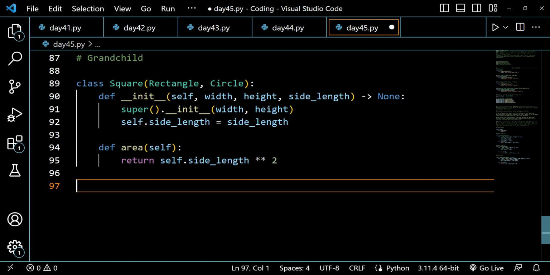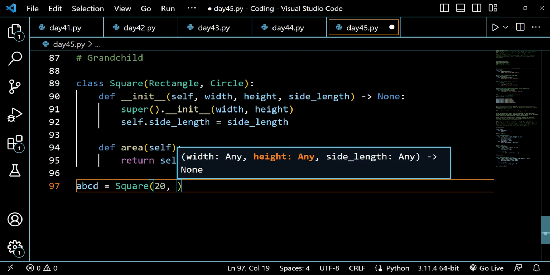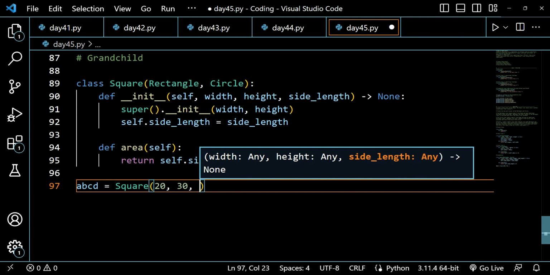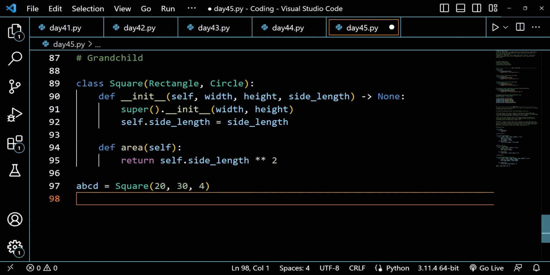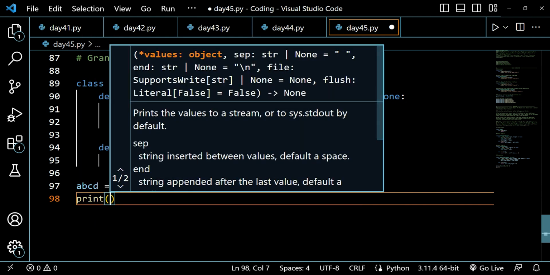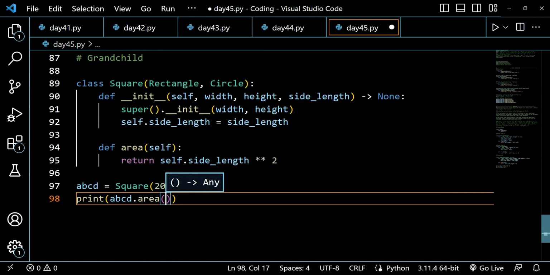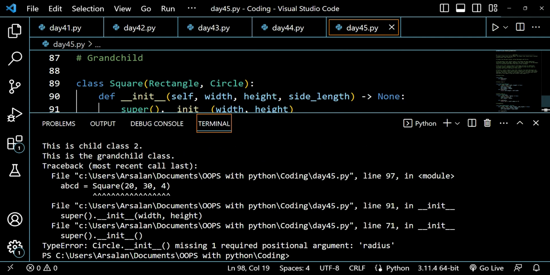Now let's create an instance of square. ABCD equals Square, and inside this square I'll be taking three attributes. First it's width, so let's say 20 is the width, and 30 is the height, and then we have to take side length. So let's say 4 is the side length, and I will be printing the method, print ABCD.area() and close it by parenthesis, and it should give me a value of 16. So it's saying required one positional argument.